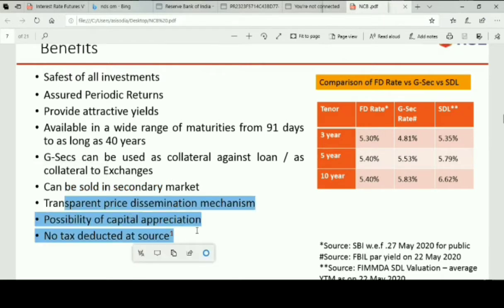There is no tax deducted at source, and if the government or the RBI cuts the interest rates, the market value of the bond increases. So that is also available here.